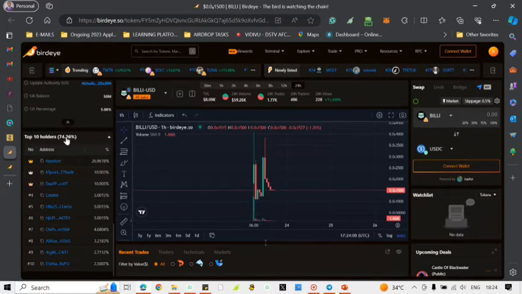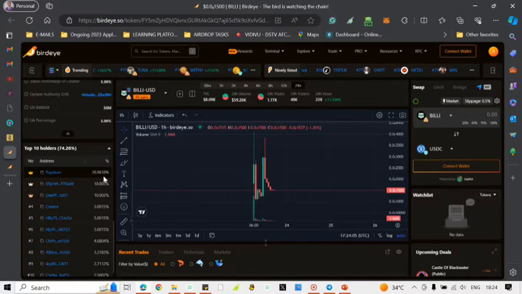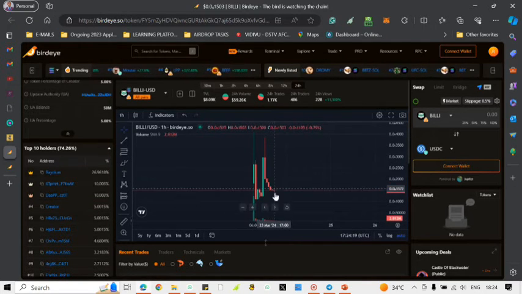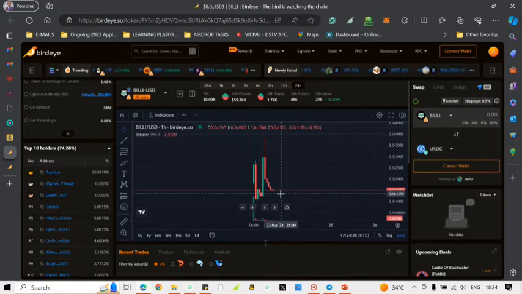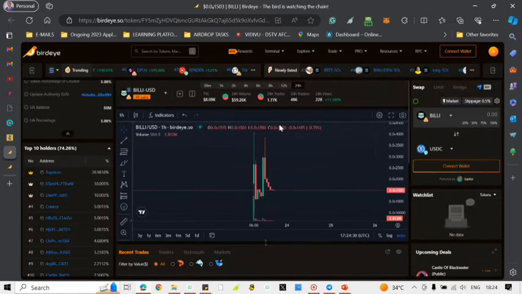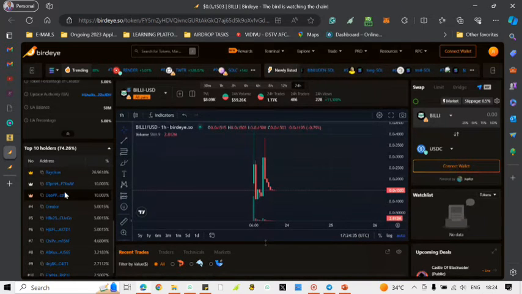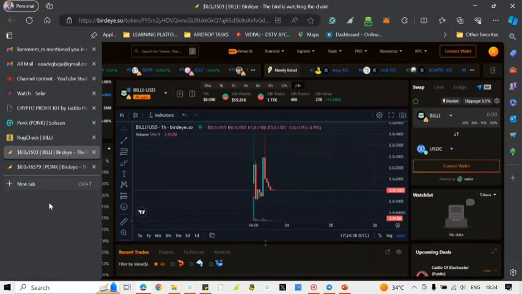If the top 10 holders are holding 74%, it's too much. Let's even assume Raydium is only 26. If these remaining nine sell off, because we don't know who they are, and sell off all this coin, the coin is gone already. I'm looking at the chart, it's even currently dumping right now. You can see it's dumping so hard. So this is not advisable for whoever is looking at this coin at this moment.